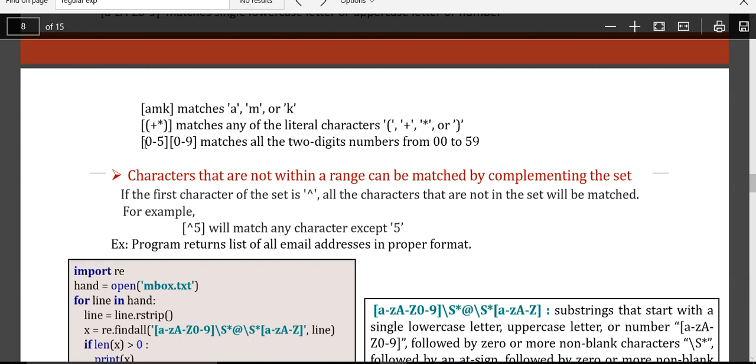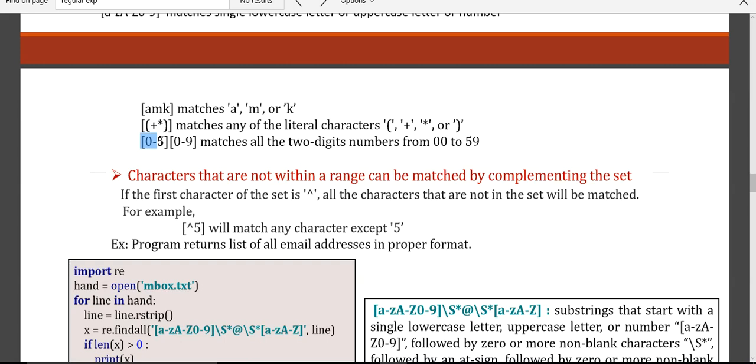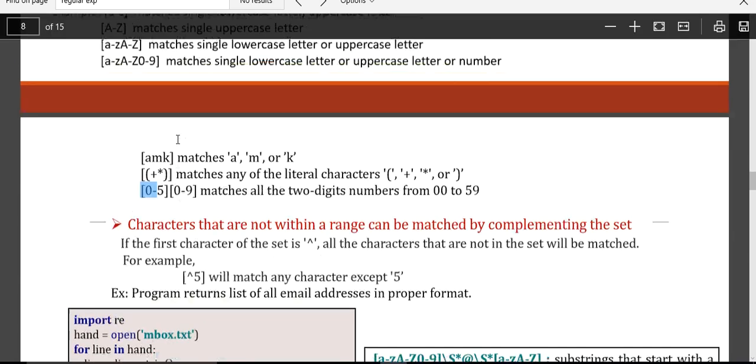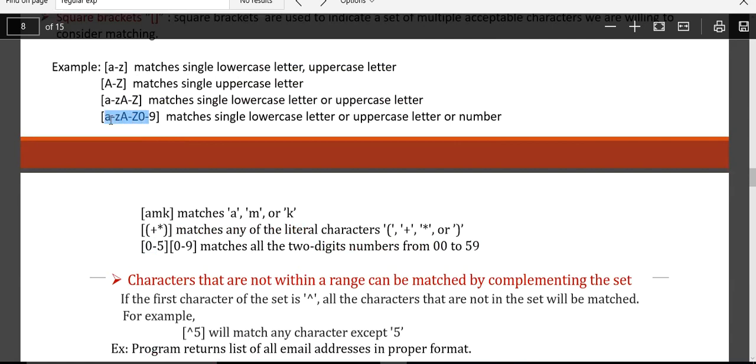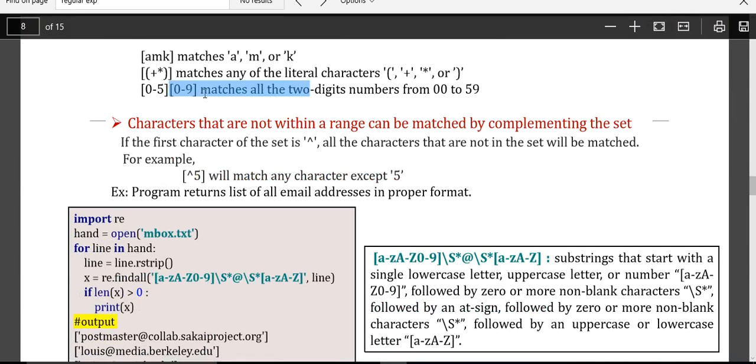When you see 0 to 5 here, any single number between 0 to 5, within a single bracket it will be or, either this or that. But when it is followed by two sets of brackets, then you have to say followed by.